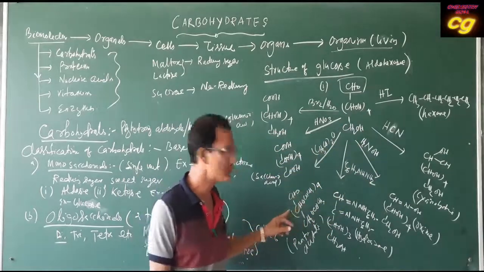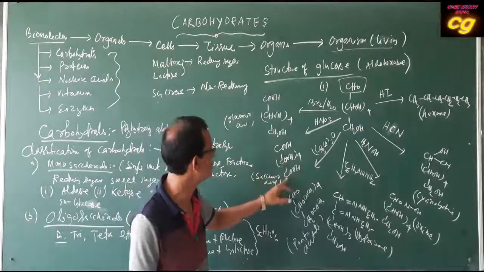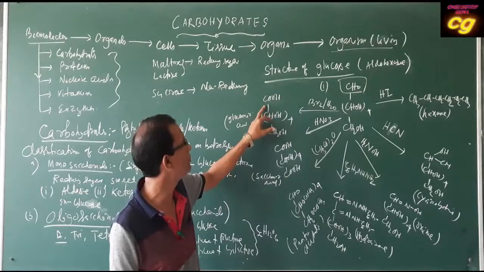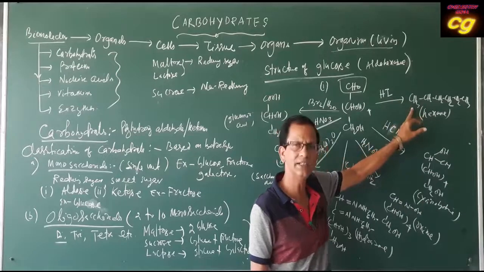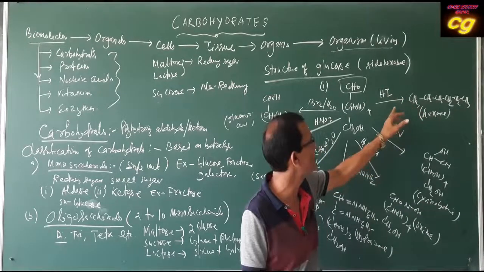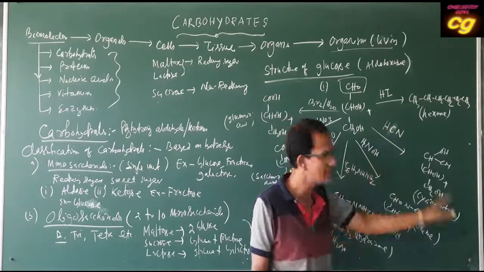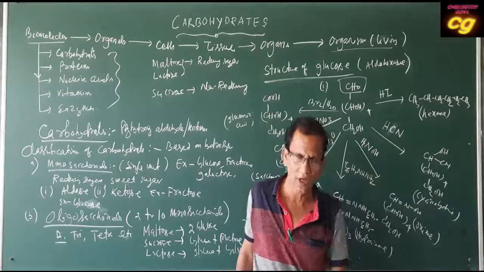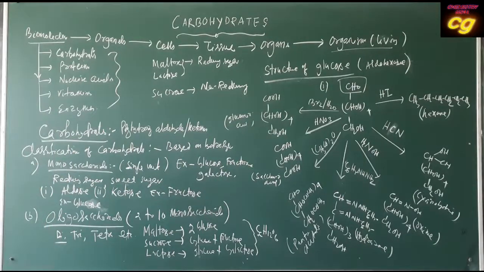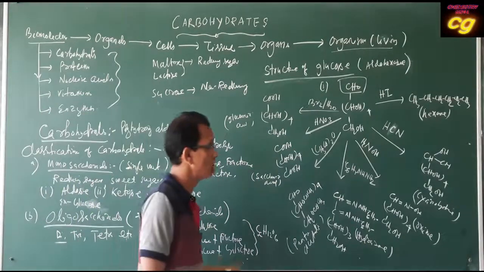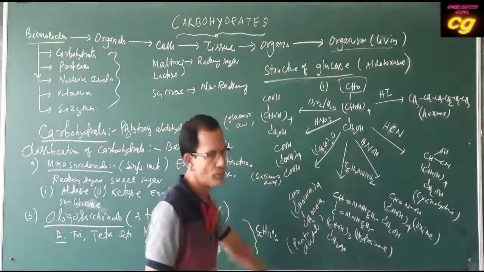So this reaction indicates glucose has 5 OH groups, and this reaction indicates glucose has an aldehyde group and an acid group. This reaction indicates that with bromine water it has a free aldehyde group, and the HI reaction indicates glucose has an open chain structure having 6 carbons. And hydrogen cyanide, hydroxylamine and phenylhydrazine reactions indicate it has a carbonyl group, because aldehyde is also a carbonyl group, CO group. So these are some important structure elucidation. What type of structure glucose has, it is proved.